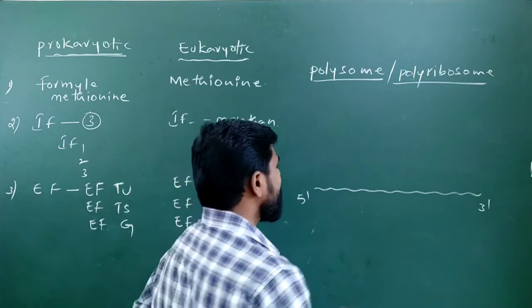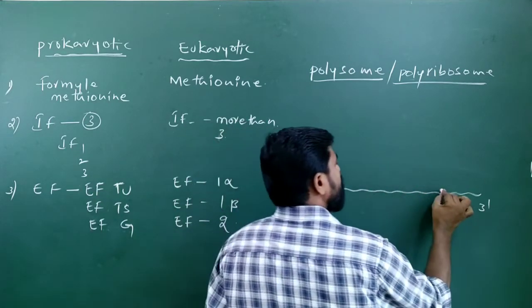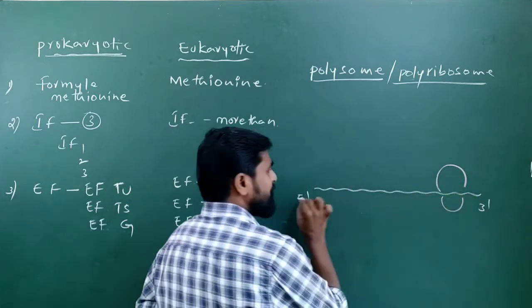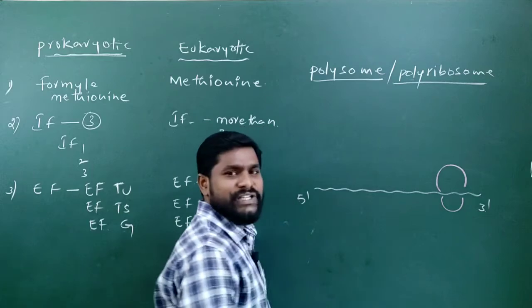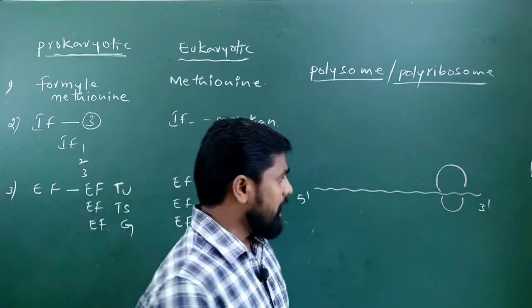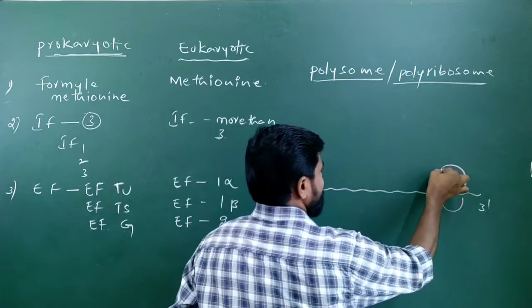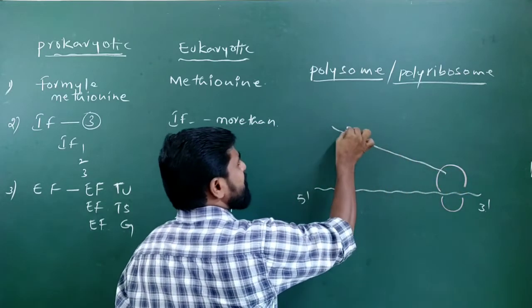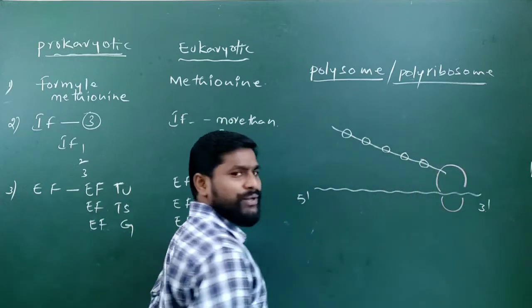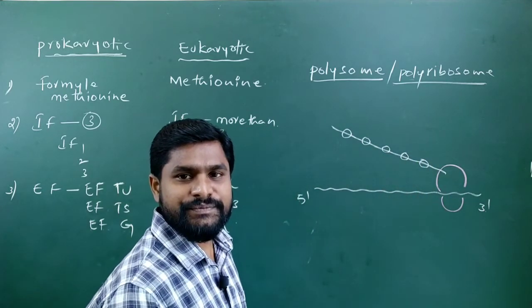The ribosome moves on the mRNA molecule in 5' to 3' direction, reading the triplet codons of the mRNA in order to synthesize a polypeptide chain of a specific sequence of amino acids.